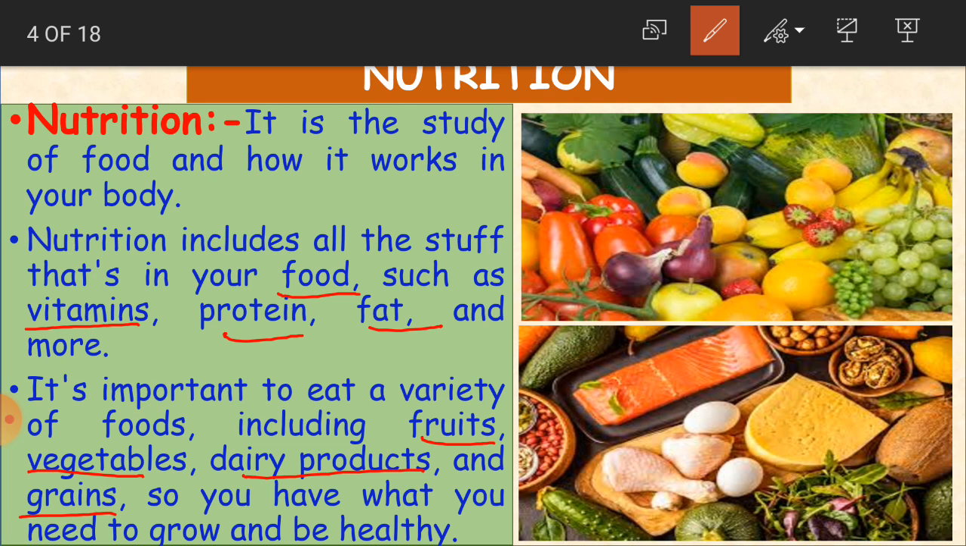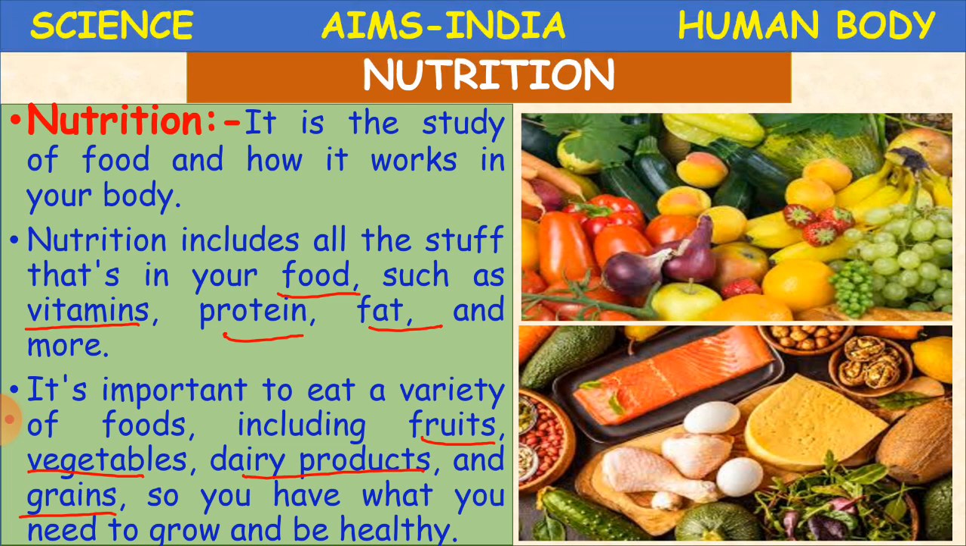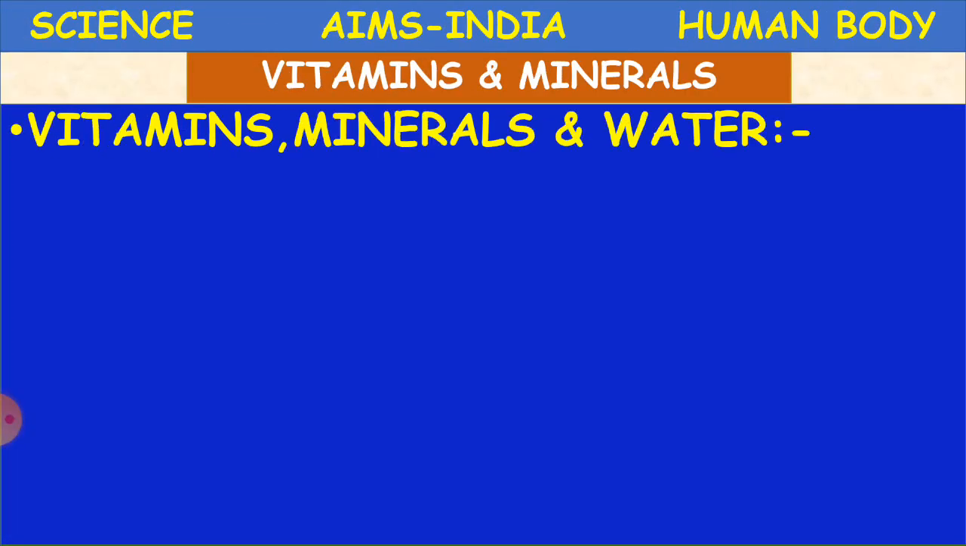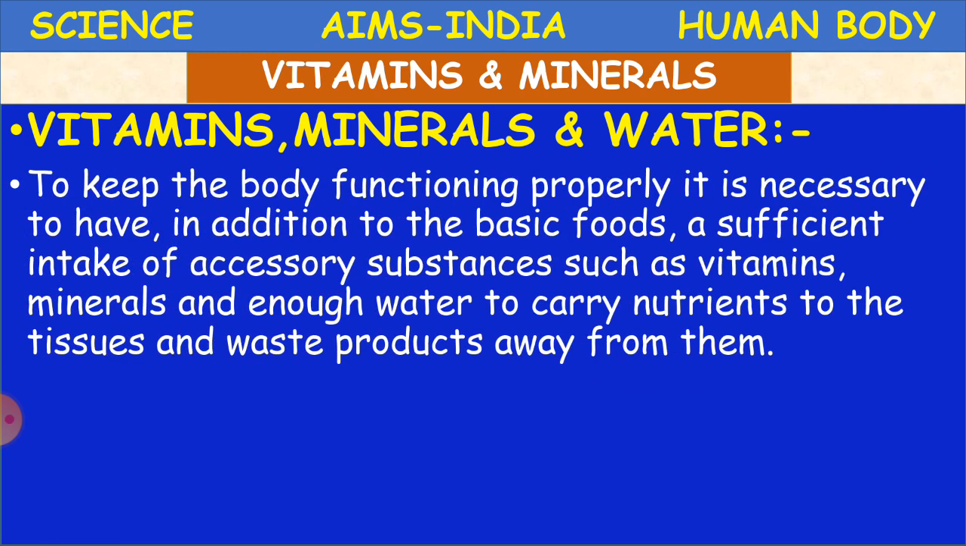Okay, children. So you cannot take only one type of food. You can't only drink milk and stay healthy. You can't only take fruits and stay healthy. Only vegetables and stay healthy. It is not possible. So our body needs every type of food. That is called nutrition and balanced diet. Clear, children? Yes.